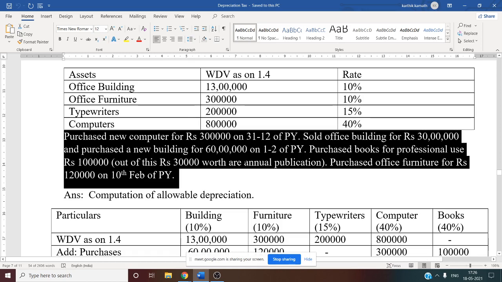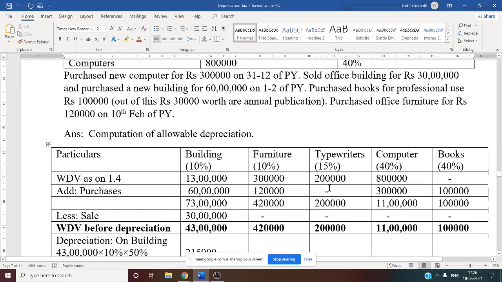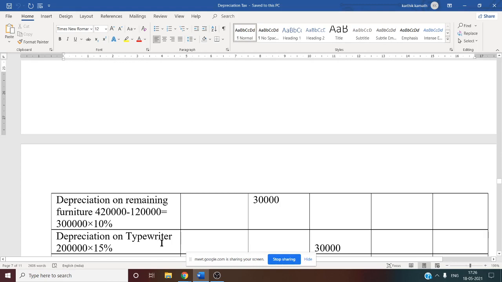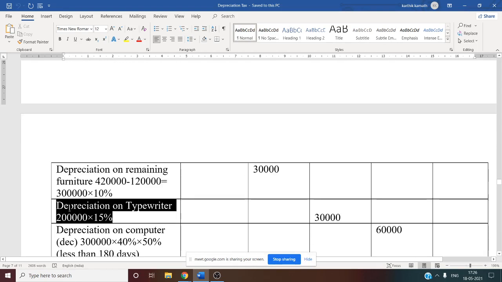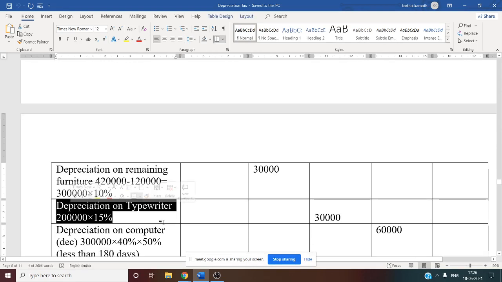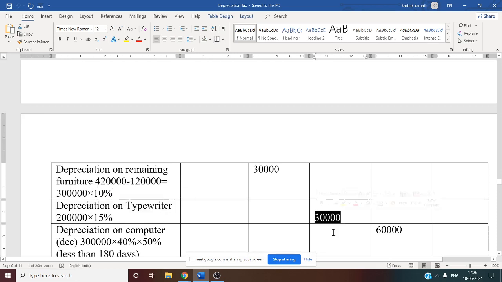Any sale of typewriter is also not there. So directly you can calculate depreciation on typewriter at 15%. Full depreciation you need to give, of course, as it is more than 180 days. So depreciation on typewriter is 2 lakh into 15%, that is 30,000. Under the typewriter column you need to write this 30,000.